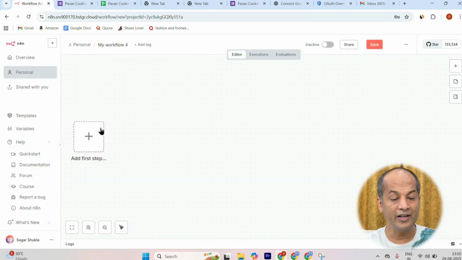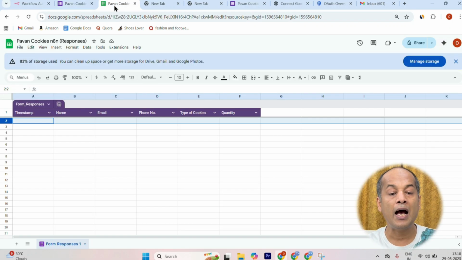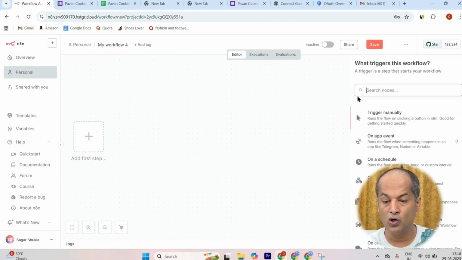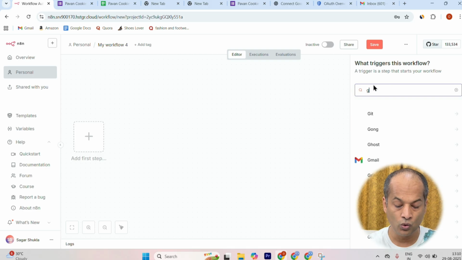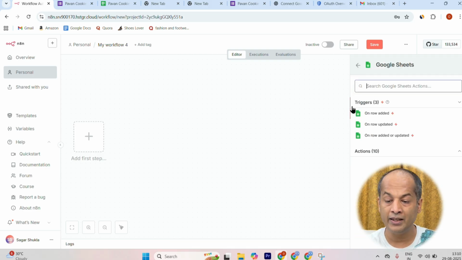So my trigger here is, as soon as a person fills this form, since this is a Google Form, I get an automatic entry in this Google Sheet. So what I'll do is click the plus, and here I'll select Google, and I'll get the option Google Sheets. I will select that, and I have three more options here.